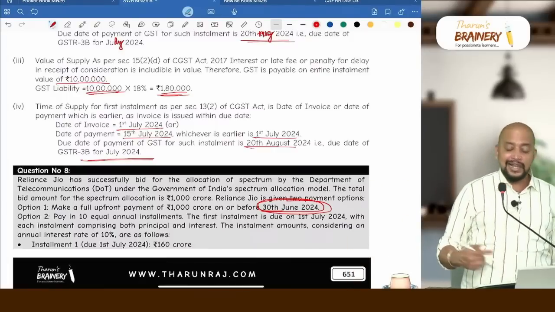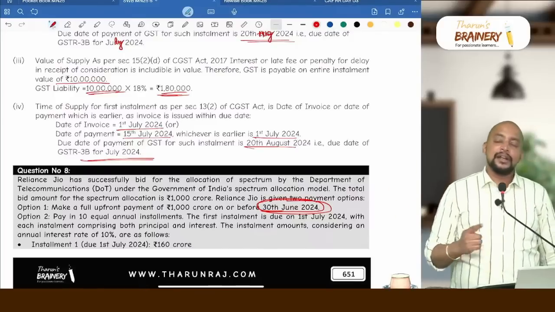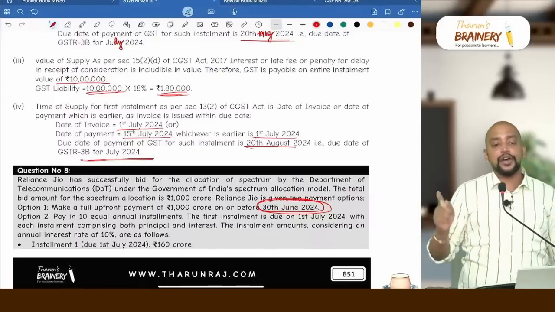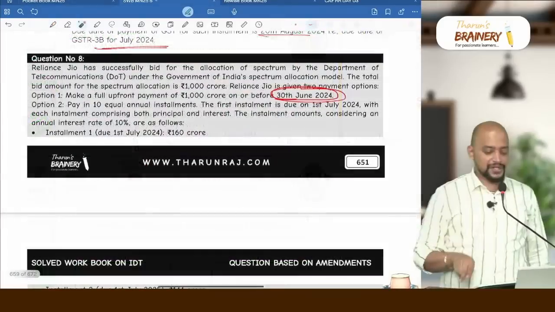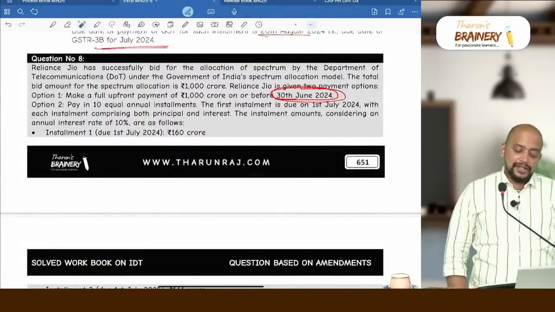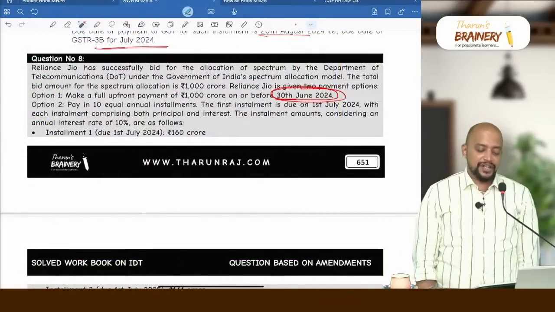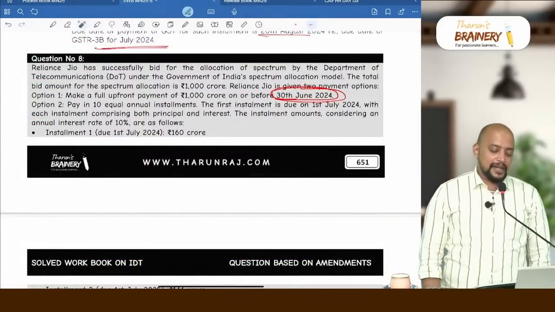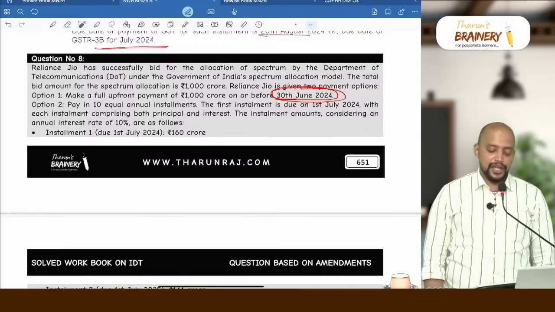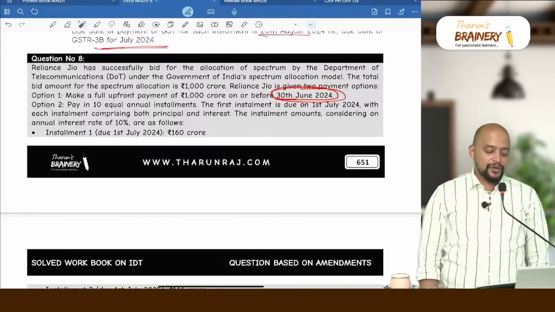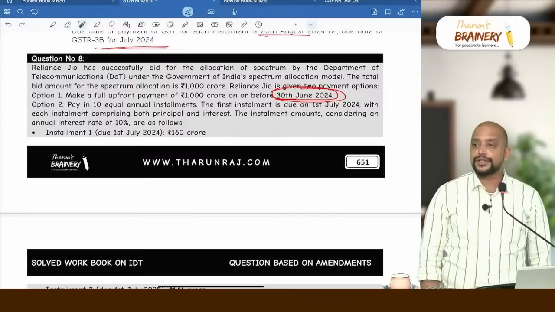Understood this circular here? And related to this circular, I have given one more question. I coined one question in the test series. You can see that question. Okay. Question number 8. Reliance Jio has successfully bid for the allocation of spectrum by the Department of Telecommunication under the Government of India spectrum allocation model. The total bid amount for the spectrum allocation is rupees 1000 crores.